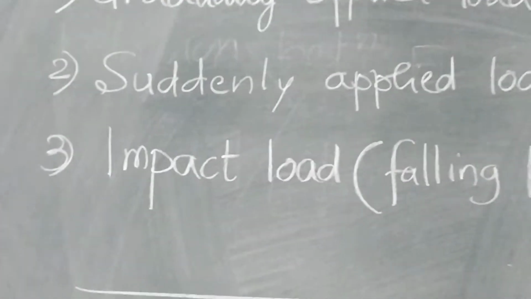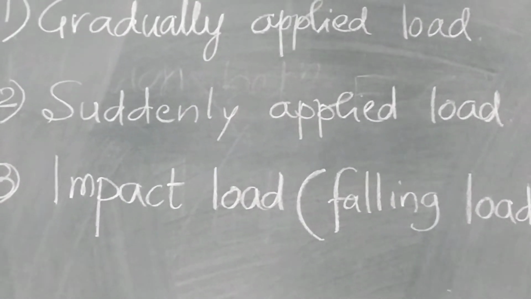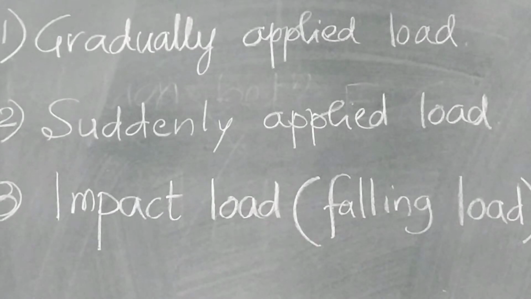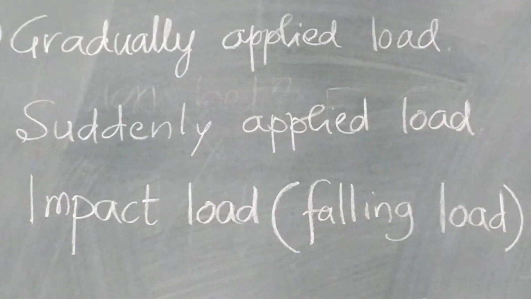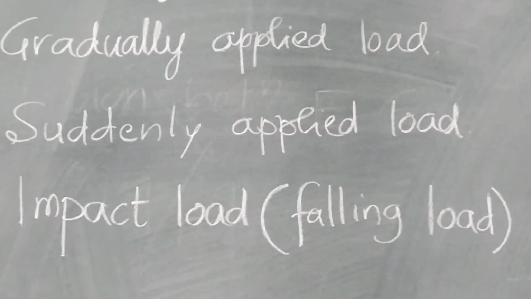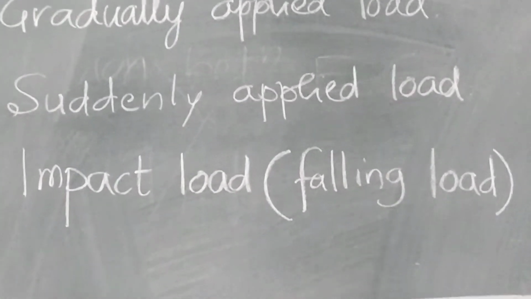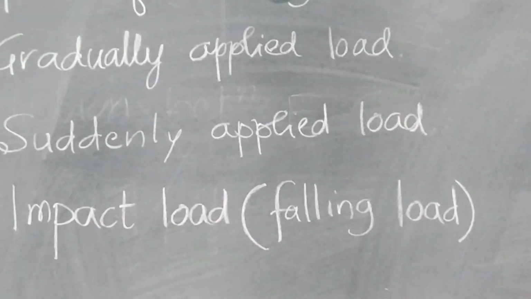Second, suddenly applied load. When a load P as a whole is put instantly on a member, it is said to be suddenly applied load, that is 0 and directly P. For example, when we want to measure our weight, we stand on a weighing machine. In this case, our load is not applied gradually, but it is suddenly applied.